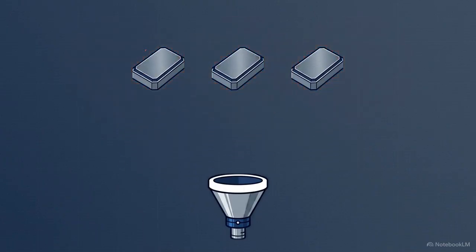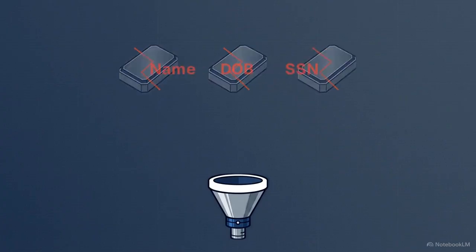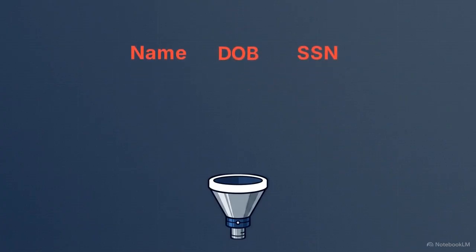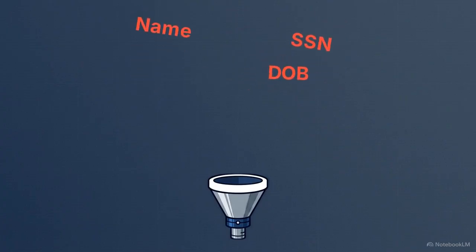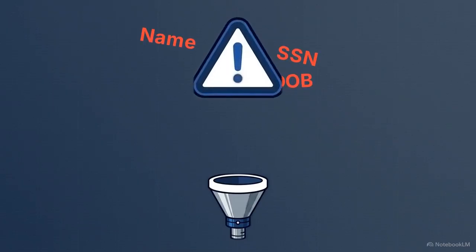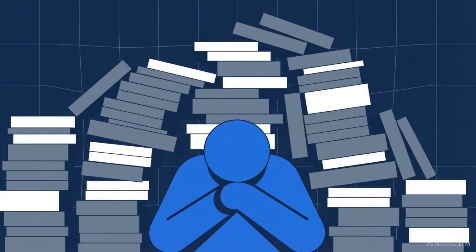This creates a significant security risk for personally identifiable information. As the system attempts to force these files through, sensitive text data often remains exposed and unencrypted. When automation fails, the burden shifts to human agents.